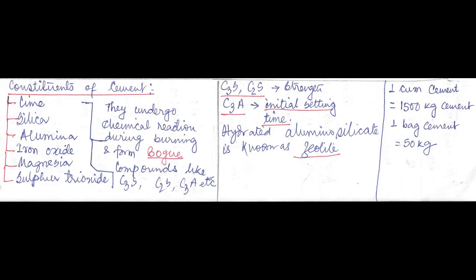C3S is the tricalcium silicate and dicalcium silicate is C2S. They contribute towards the strength of the cement. Whereas tricalcium aluminate, they contribute towards the initial setting time of the cement. Hydrated aluminosilicate is also known as zeolite. So please put the star mark over here. And just for your information, 1 cubic meter of cement is equal to 1500 kg of cement. And 1 bag of cement is approximately 50 kg.